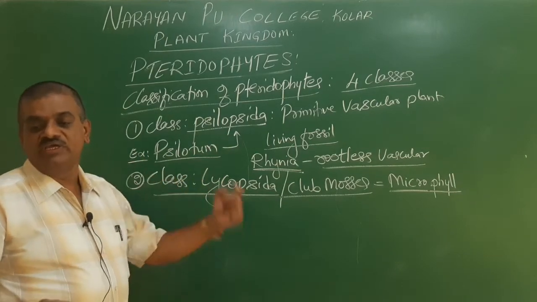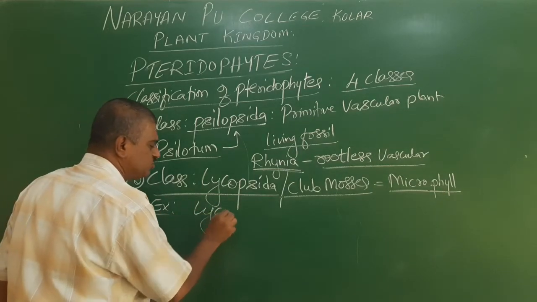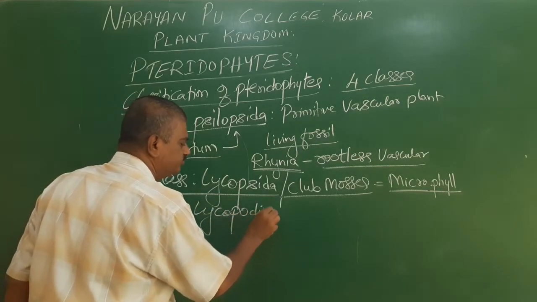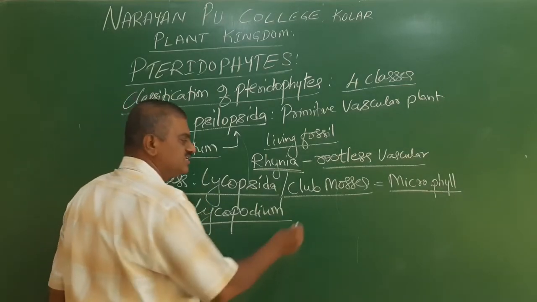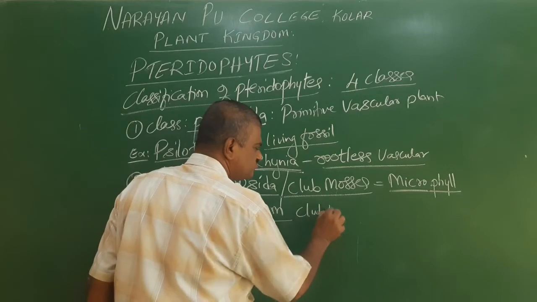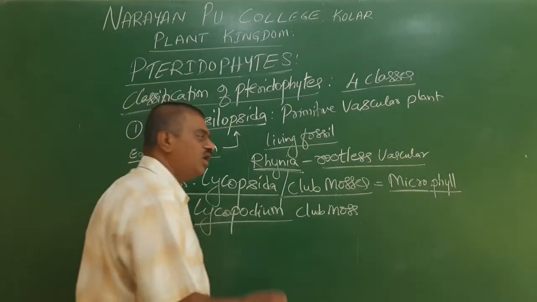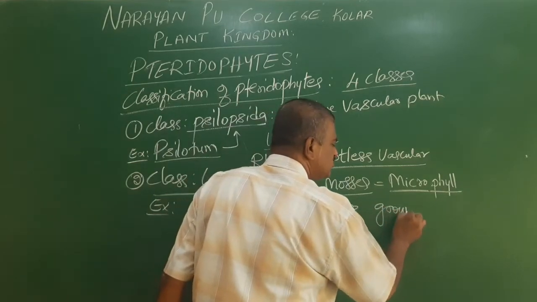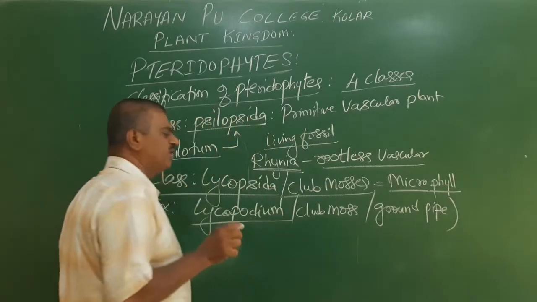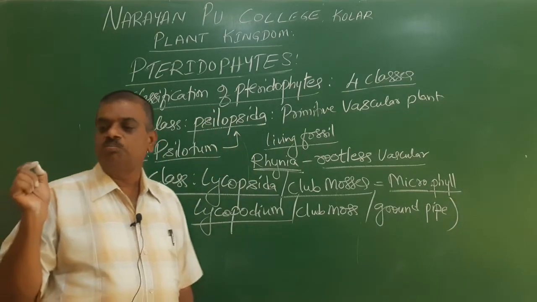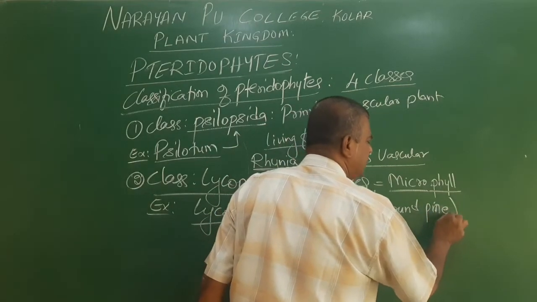Now we will go for the examples. Examples of Lycopsida: one is Lycopodium. This Lycopodium is also called club moss, or ground pine.